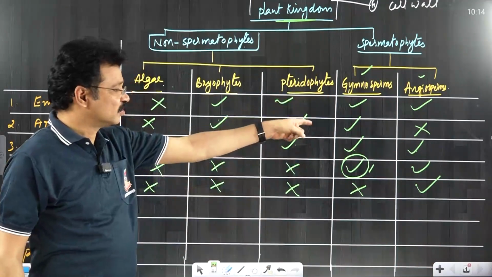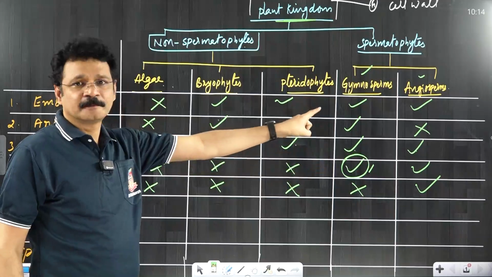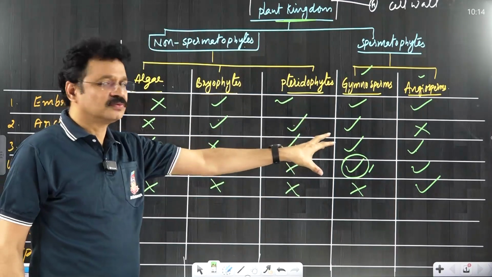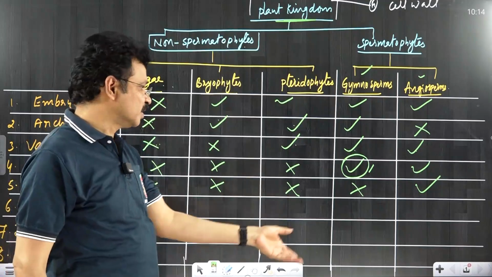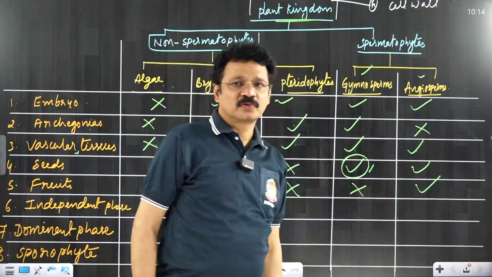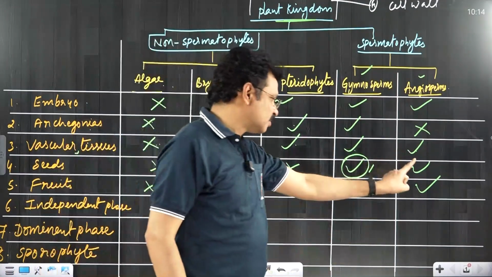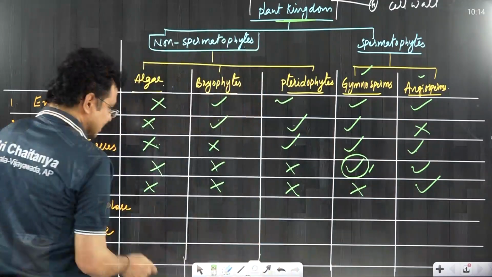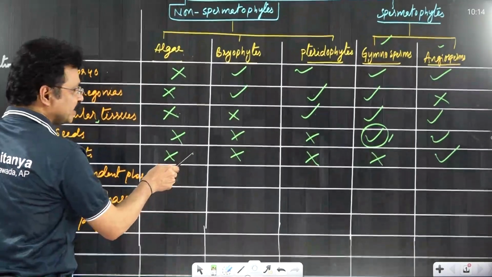Whereas in angiosperms, both seed production and fruit production occur. Reason, seeds develop inside of the ovary. Due to the presence of ovary, it is an example for fruit producing plants. Presence of ovules along with the ovary, seeds are also produced inside of the fruit. Next, comparison about the independent phases.